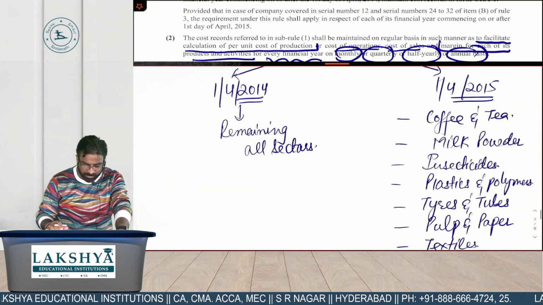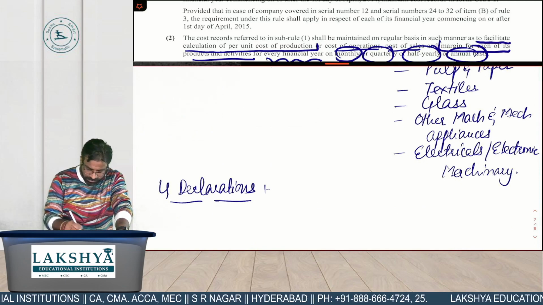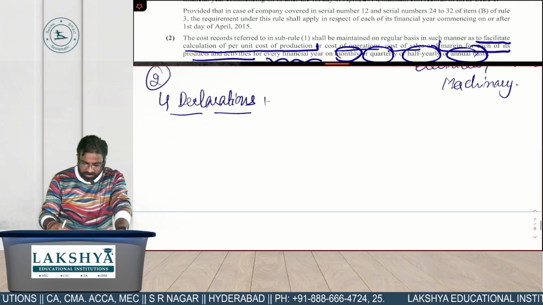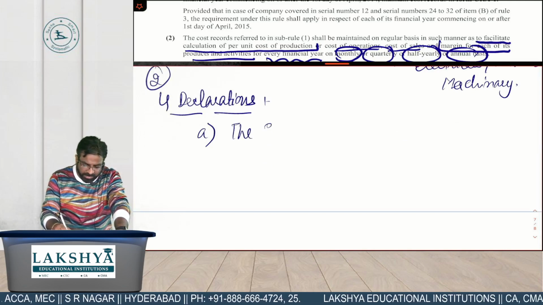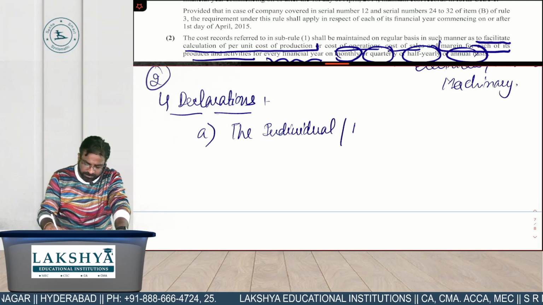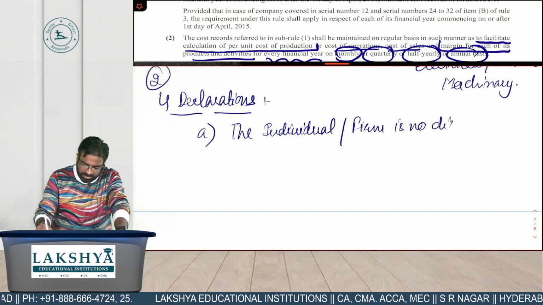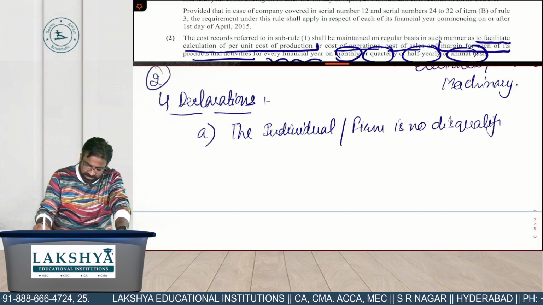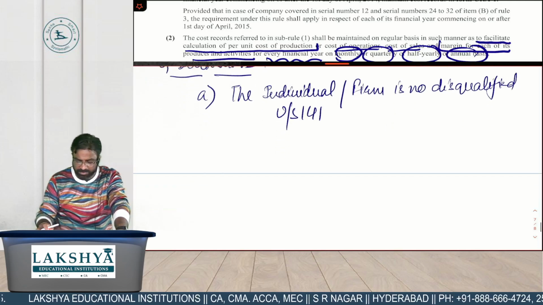हाँ, second point. This was the first one, this is the second point. So what is the declaration number 1? The individual or the firm is not disqualified under section 141.